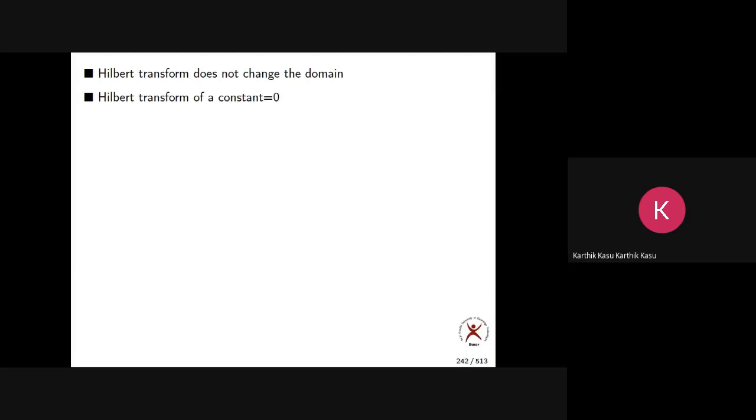For the Hilbert transform of a constant, you can find out that it is 0. That is your homework. Find out what the Hilbert transform of a constant is.